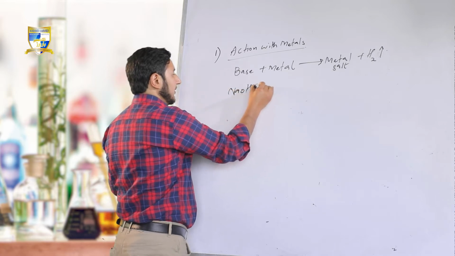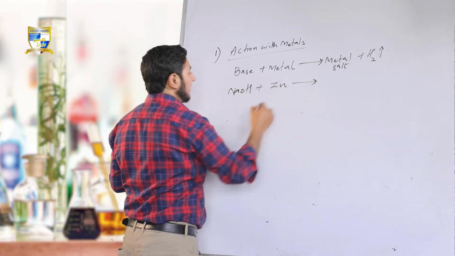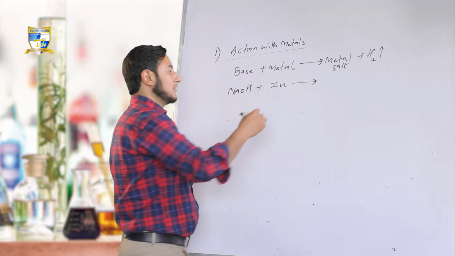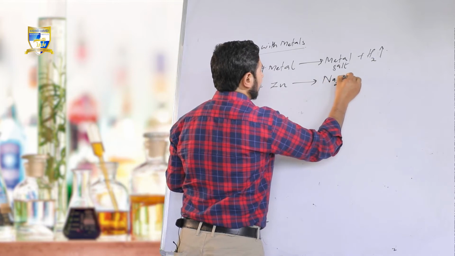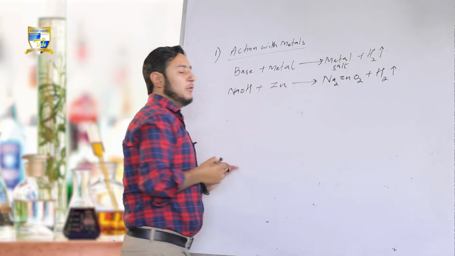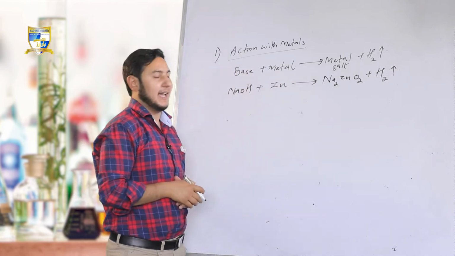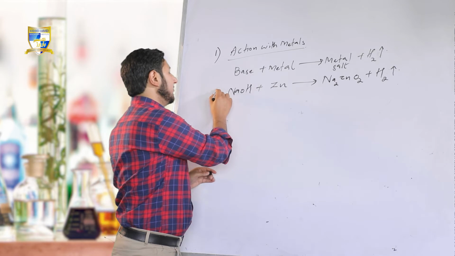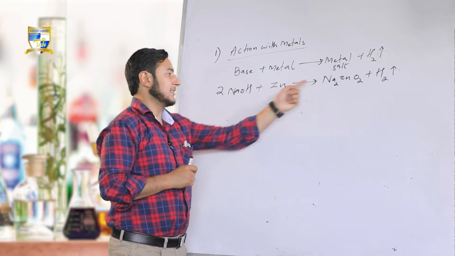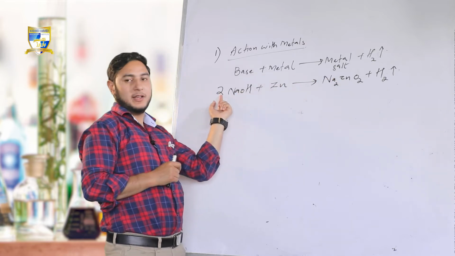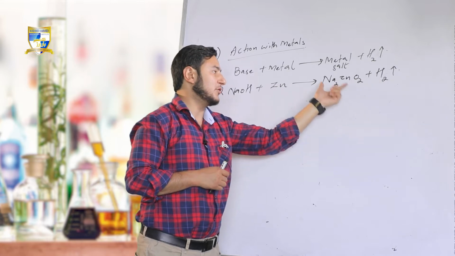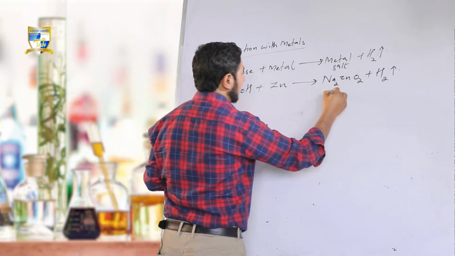NaOH, metal being Zn, there is a formation of metal salt called sodium zincate. And there is an evolution of gas, that is hydrogen gas. By balancing the reaction, putting 2 over here, Na2ZnO2 and release of gas called hydrogen gas, and there is a formation of salt called sodium zincate.